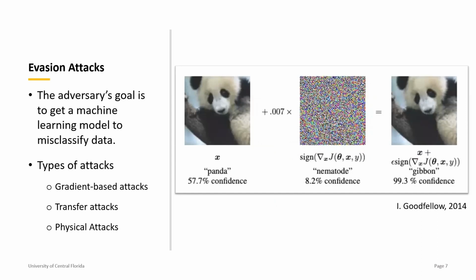Some common evasion attacks are gradient-based attacks, where the attacker exploits a model's loss function to create input that can be misclassified. Transfer attacks, where the attacker attempts to reverse engineer a model and use that reverse engineered model to test attacks that can work on the real thing. And physical attacks, where some kind of physical alteration is made to the input, such as adding a sticker to a stop sign that's being read by a self-driving car.